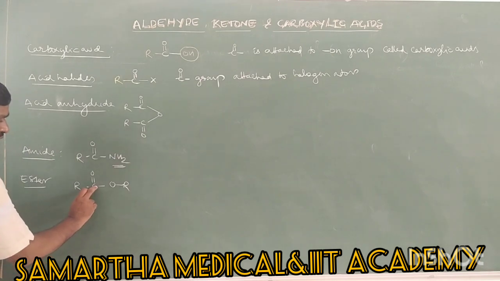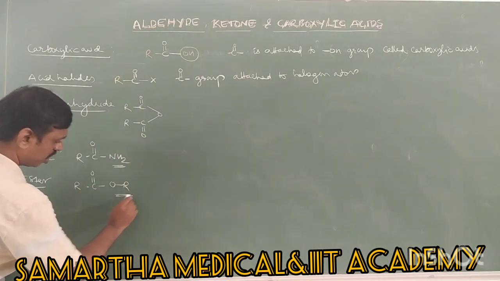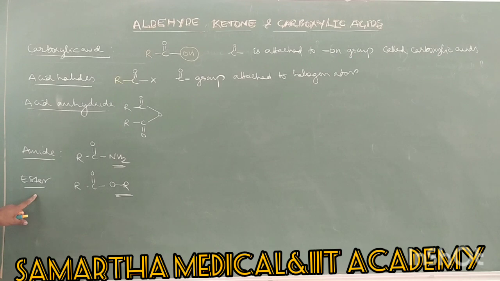Therefore, when this carbonyl group is attached to an alkoxy group, then it is an ester. So all these are carboxylic acid derivatives. It is a carboxylic acid and its derivatives are what? Acid halide, acid anhydride, amide and ester. So about all this, we will study in the carboxylic acid topic.